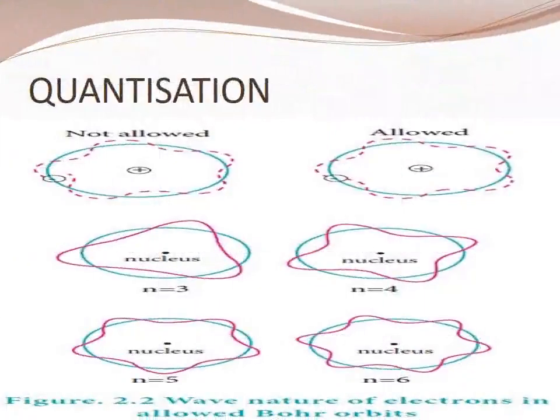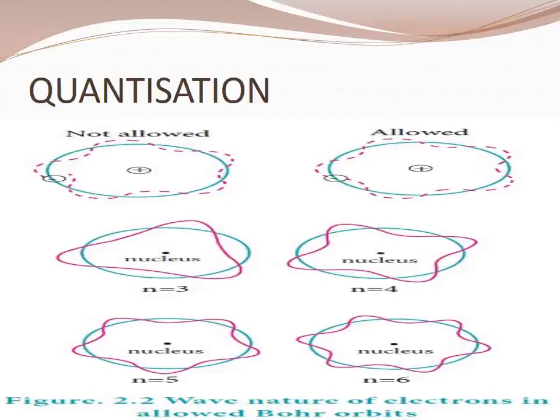Quantization of angular momentum and de Broglie concept. Angular momentum and de Broglie concept are used to do the quantization. According to this de Broglie concept, electrons revolving around the nucleus exhibit both particle and wave character. What did de Broglie say? Electrons have both particle and wave character. So in order for the electron wave to exist in phase, the circumference of the orbit should be an integral multiple of the electron wavelength. So circumference of the orbit is n lambda.